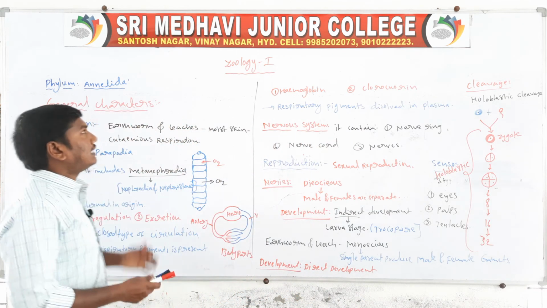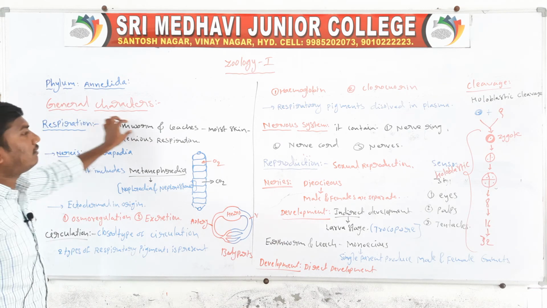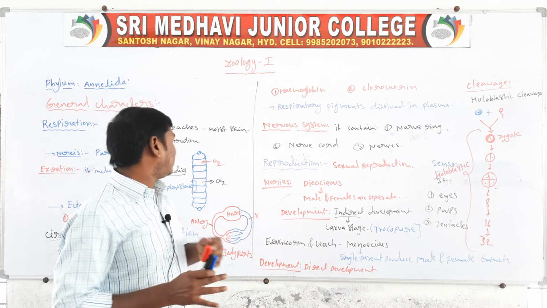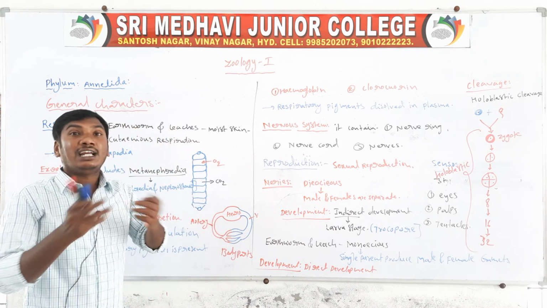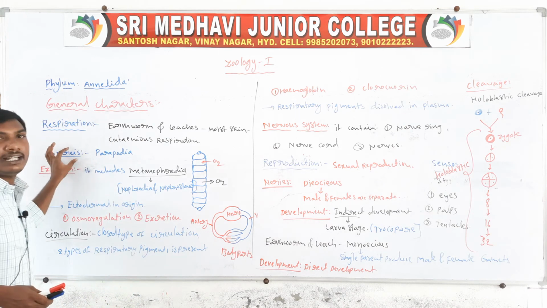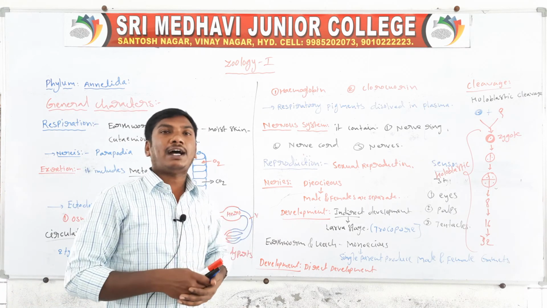So these are the general characters of phylum Annelida. Now, respiration. In earthworm and leeches, it is skin respiration, also called cutaneous respiration. In Nereis, respiration is through the parapodia.